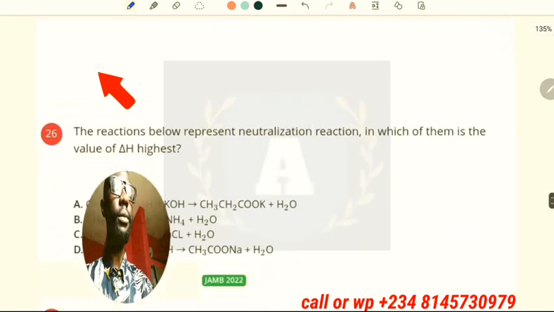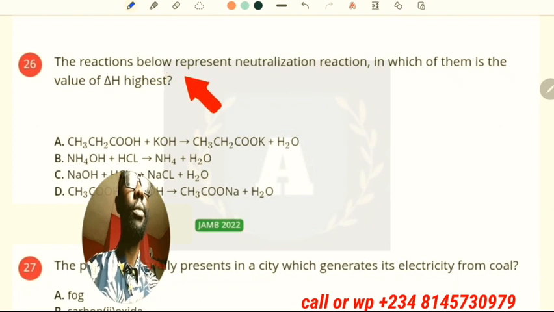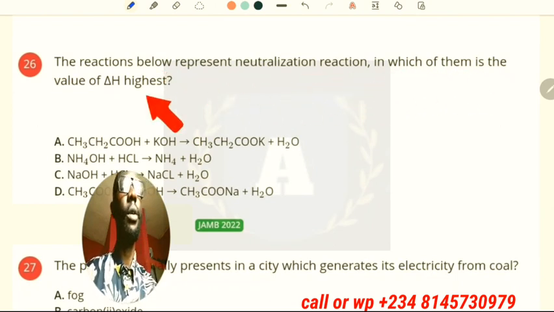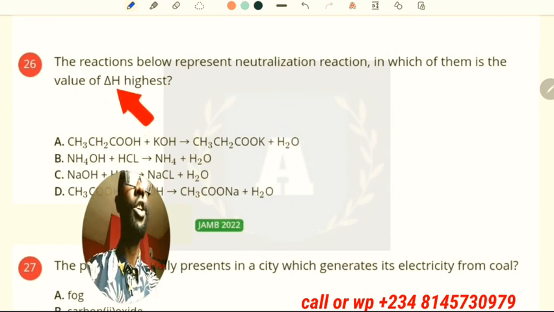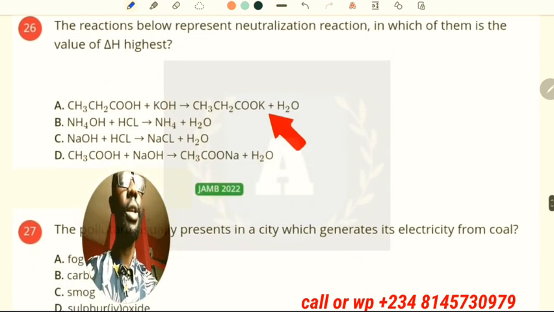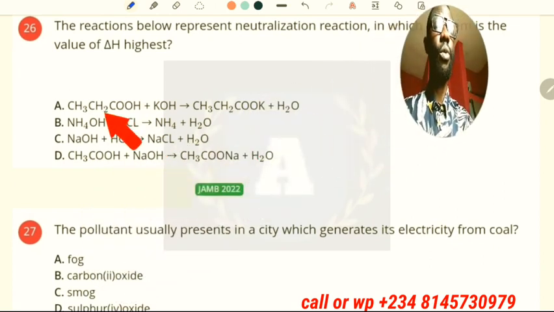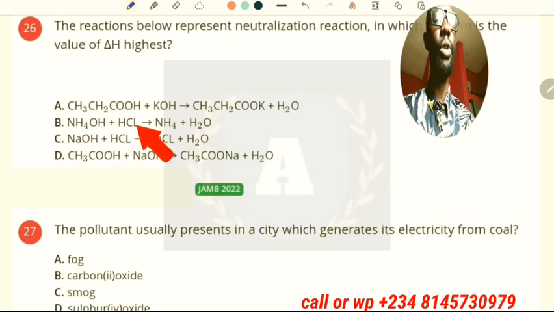Now in the next question, which says the reactions below represent neutralization reactions, in which of them is the value of change in H, that is the enthalpy, highest? So enthalpy will be highest when a strong acid reacts with a strong base. This is a weak acid reacting with a strong base, so enthalpy cannot be highest here. This is a weak base with a strong acid.